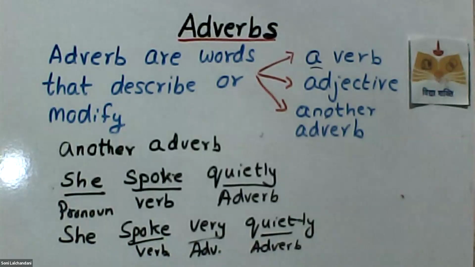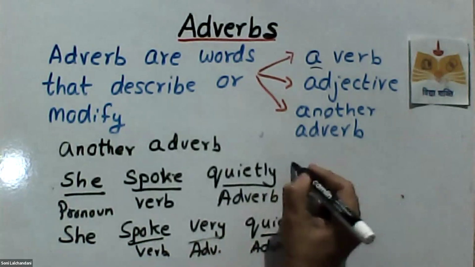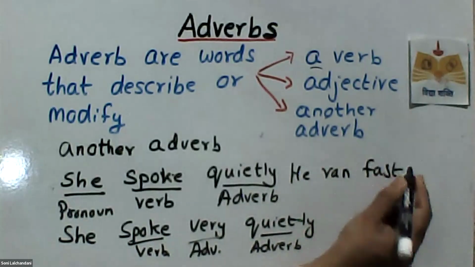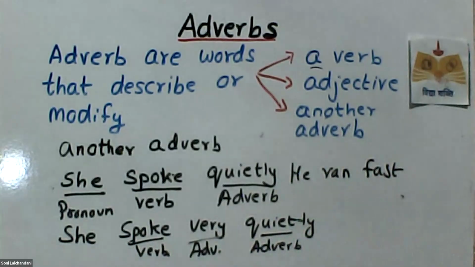He ran unusually fast. Now I'm writing over here, he ran fast. Now can you tell me which is an adverb over here? He ran fast. Can you tell me in the chat box? Yes, I got your answers. Very good.